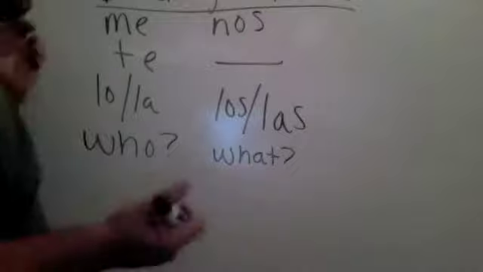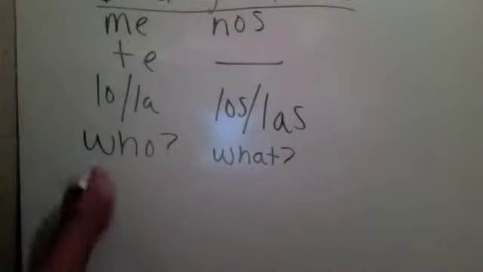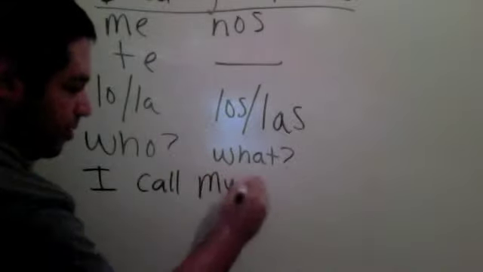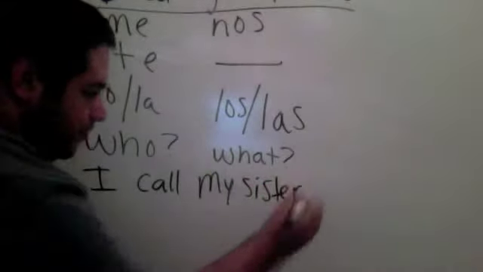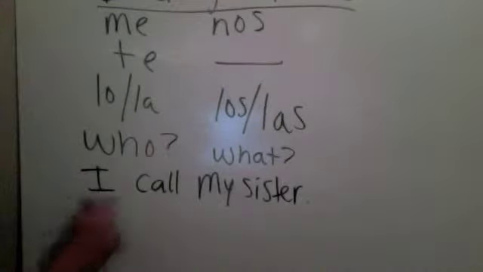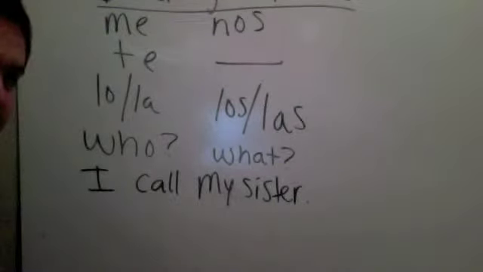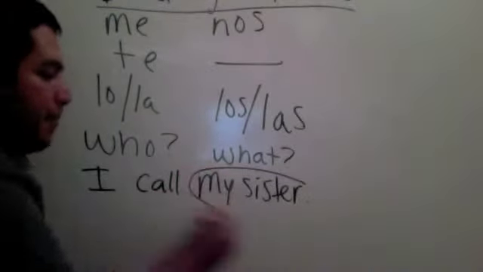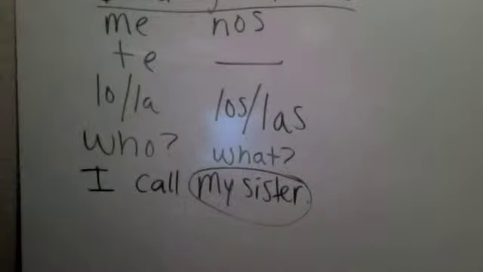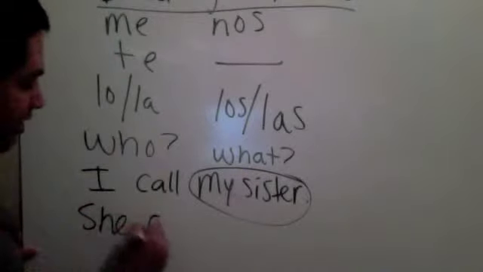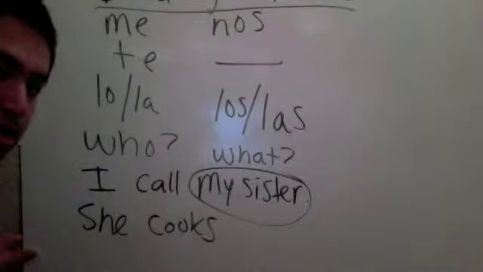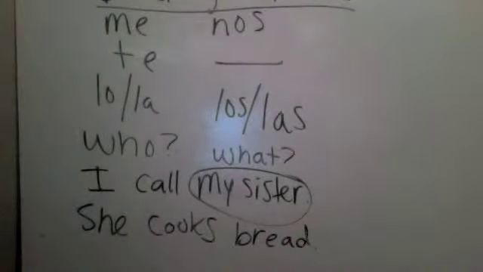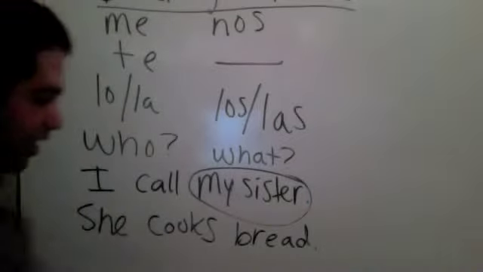So, let's look at some examples in English. I call my sister. Which one of these four words is the direct object? Who's receiving the calling? My sister, right? Okay, what about she cooks bread? Alright, here's your direct object.